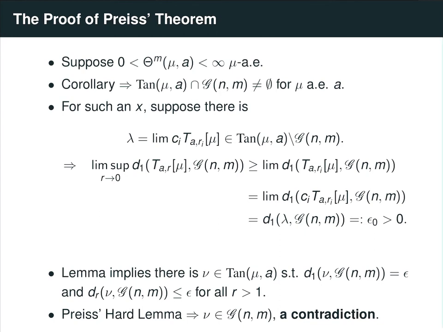And so we get a contradiction because here we had concluded that nu had positive distance epsilon away from the cone. But if nu is an element of the cone, that means that the distance has to be 0. And so that's how we get our contradiction, which means that no such measure lambda can exist, which means that this here is the empty set. And in fact, all tangent measures of mu at A are flat at almost every point A.